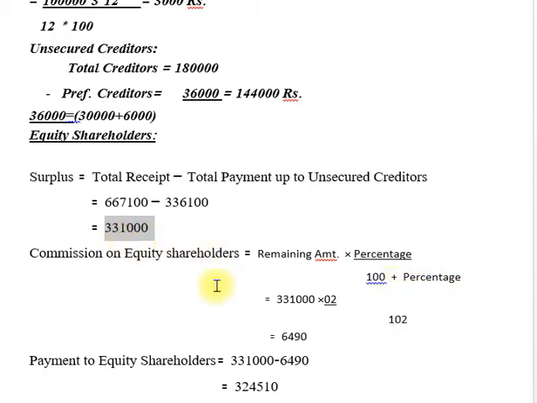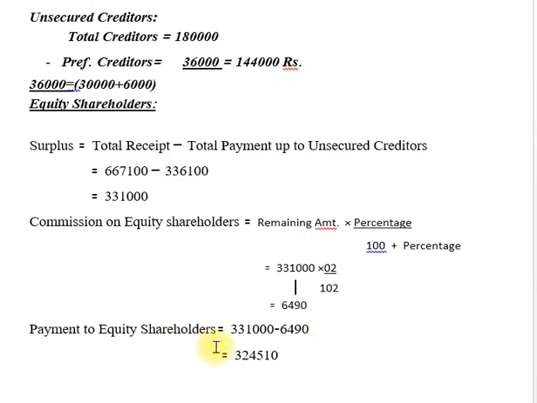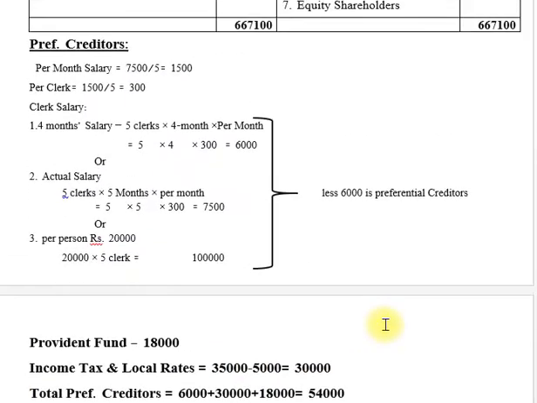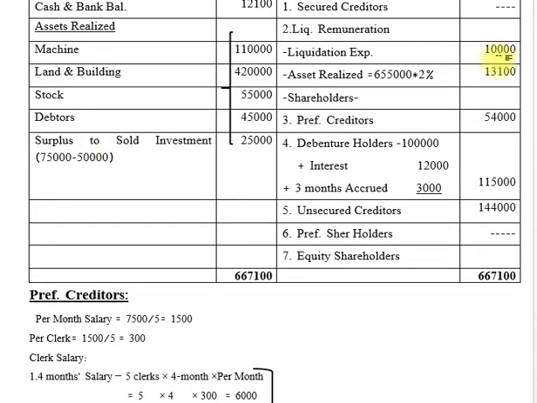The remaining amount is 3,31,000 multiply 2 upon 102. The answer is 6,490 rupees. Now payment to equity shareholders. So first we make our payment. So friends, here we make the payments, our commission to liquidators.